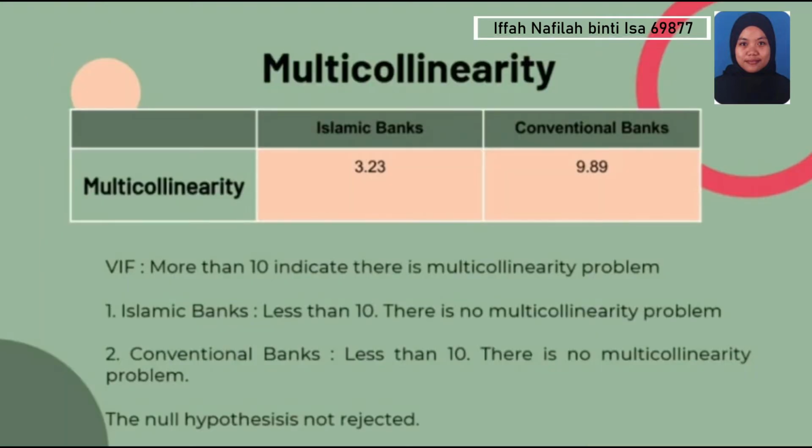Next, multicollinearity. Islamic banks is 3.23, while conventional banks is 9.89. This study used the variance inflation factor, which is VIF, to detect the existence of multicollinearity. According to the rule of VIF, more than 10 indicates there is a multicollinearity problem. So the table shows both Islamic banks and conventional banks are less than 10, which means there is no multicollinearity and the null hypothesis is not rejected.